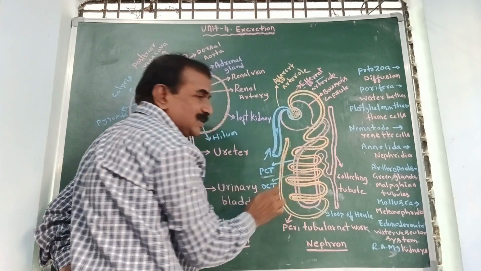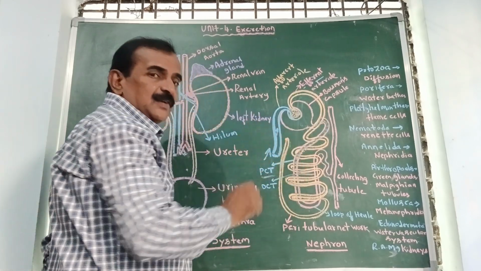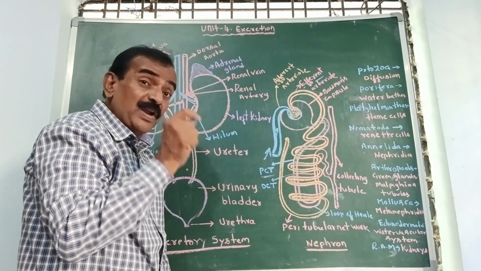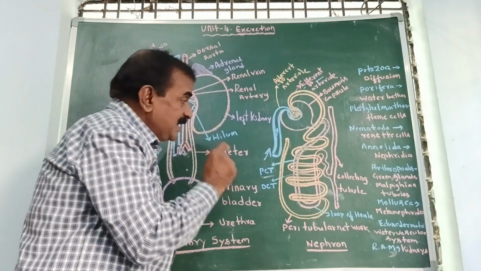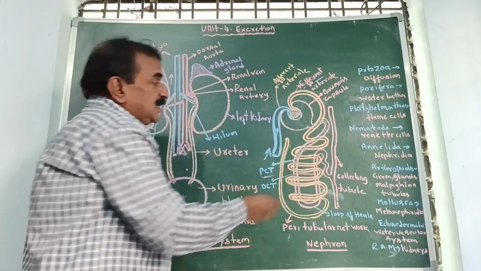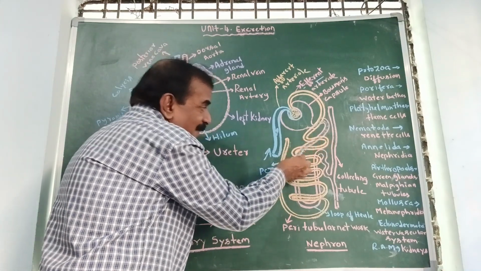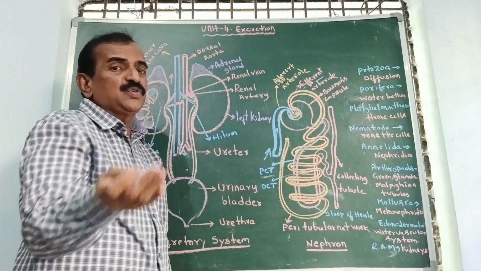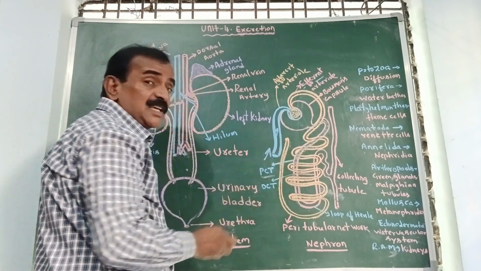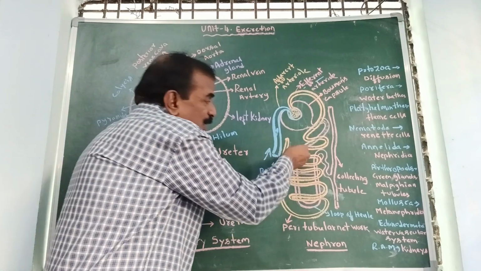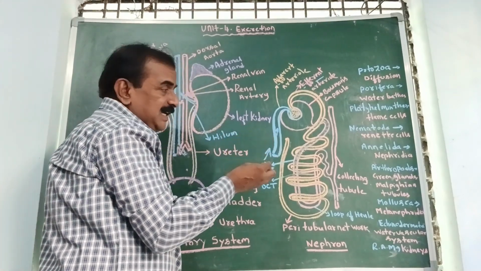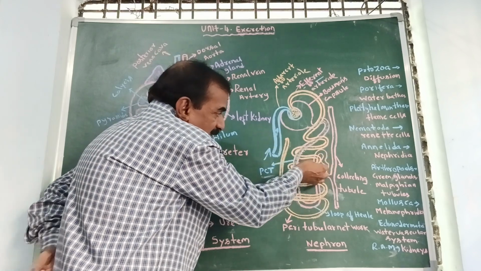When the primary urine passes through the PCT, here you see, this efferent artery forms a network around the renal tubule, and this network is called the peritubular network. You need to understand this. This is very very important. Peritubular network plays an important role in reabsorption of the useful substances which are present in the primary urine. So primary urine contains many useful substances, and these are absorbed by means of the peritubular network, but not PCT. The peritubular network is absorbing water and useful substances,